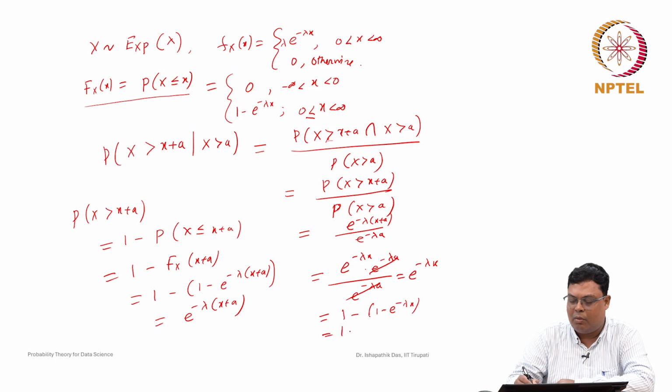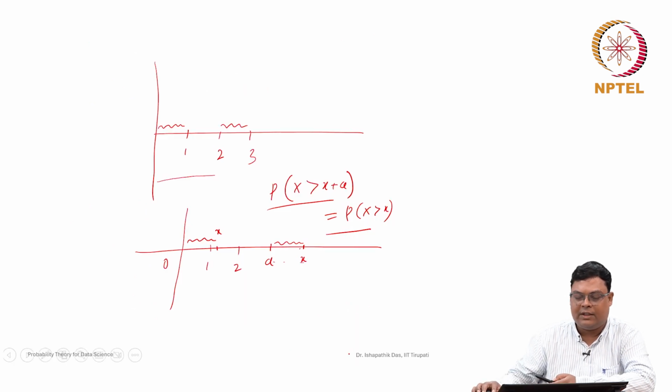So, this is 1 minus F_X of x. So, this is the probability, x is a positive number, 1 minus the probability of X less than or equal to x, which is nothing but the probability that X is greater than x. So, that is the relationship we got.